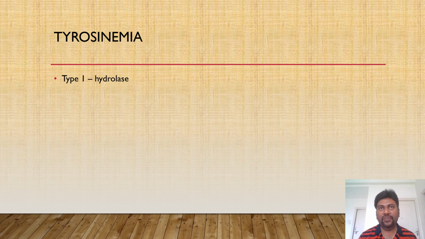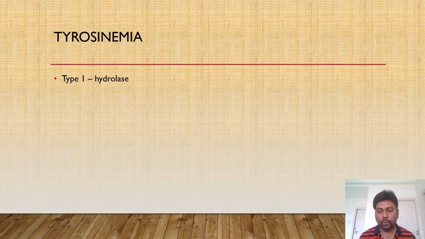When that enzyme is defective, what will happen? The fumarylacetoacetate will accumulate. That fumarylacetoacetate in turn will deposit in the kidney and liver, and it can cause damage to these two tissues. That is why type 1 tyrosinemia is also called hepatorenal tyrosinemia.